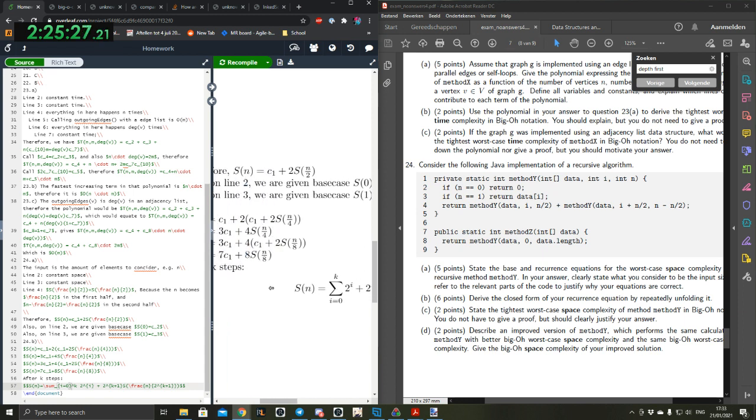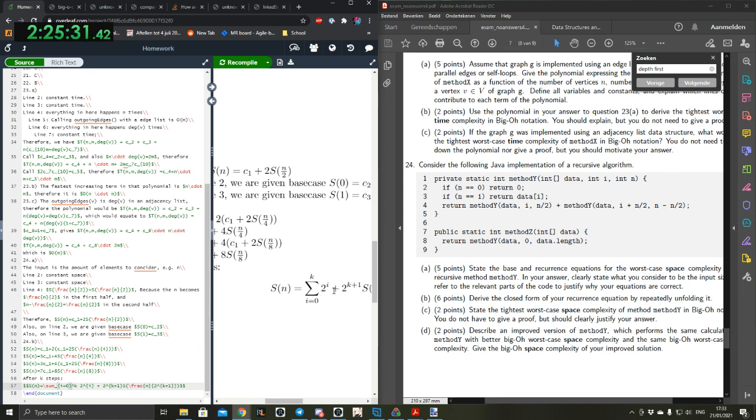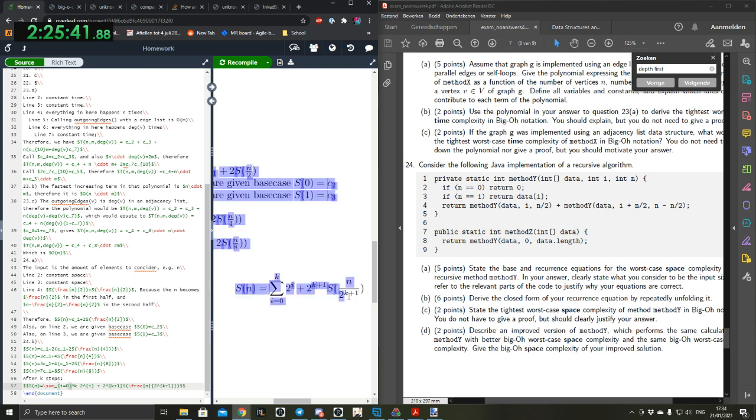So after 0 steps, we get just 2 to the power 0, which is 1. Then we have plus 2 to the power k plus 1, because after 0 steps that's just 1, so that's 2. And then we get n divided by 2 to the power k plus 1. And after 0 steps, that's just 2. I think this closed form is correct.